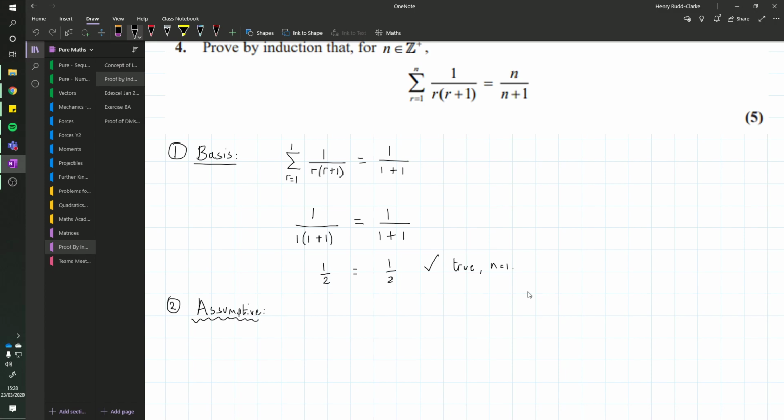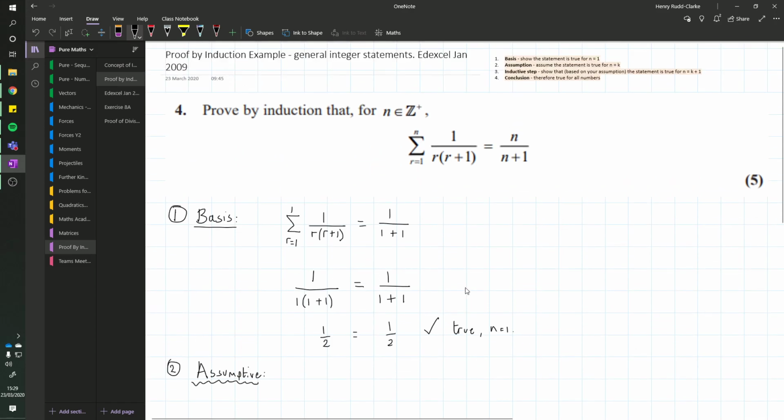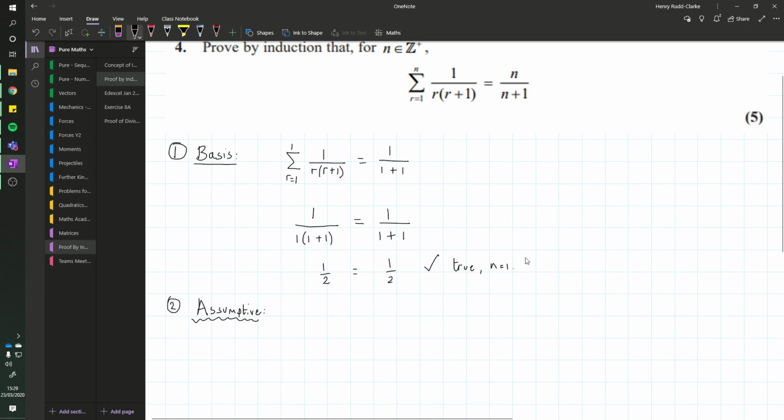It's not very difficult at all. We're just going to say, we'll assume that this is true when n equals k. So we know for certain that this is true when n equals 1. And we're now going to make an assumption. And we're going to assume true for n equals k. So if n equals k, we're going to have our sum.